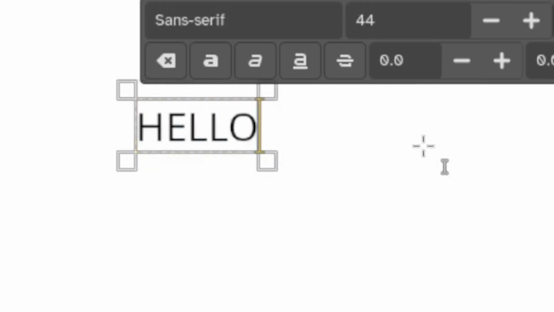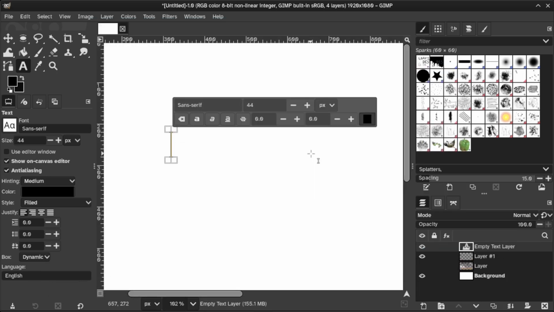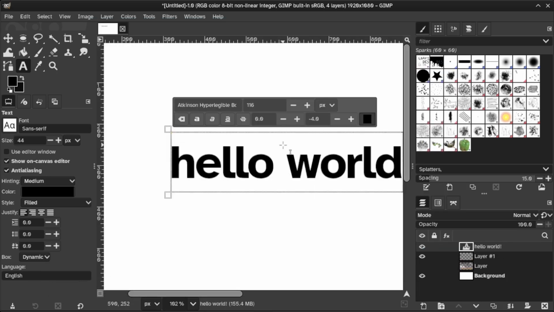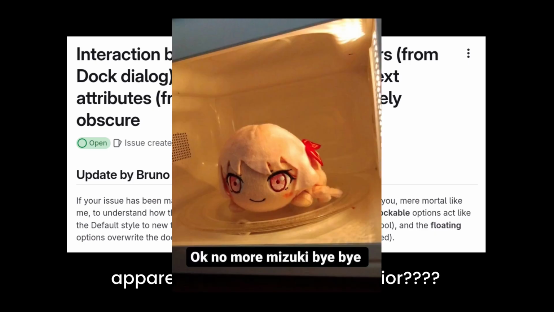Oh come on! It does the Inkscape thing where if you delete the whole thing, it resets the font. Can you not do that, please? So yeah, that's a bit inconvenient. But we're not out of the woods yet.